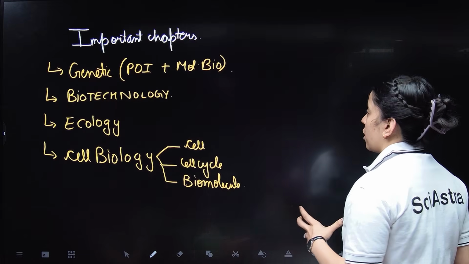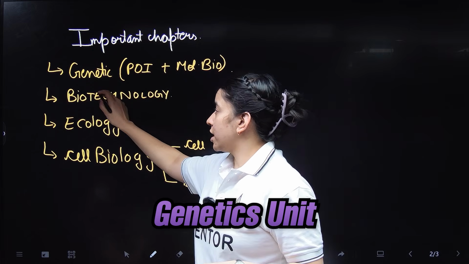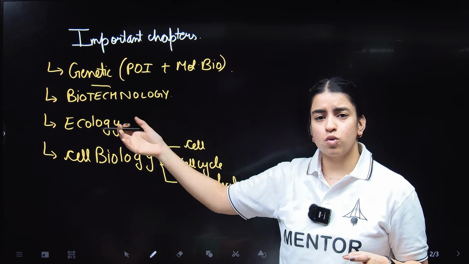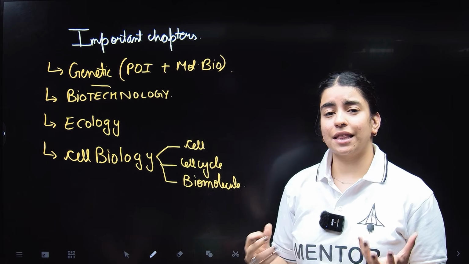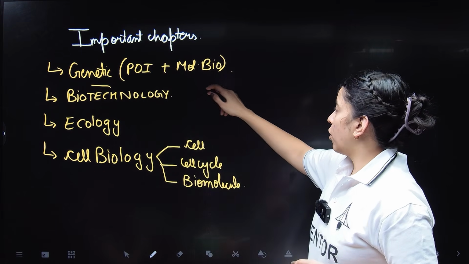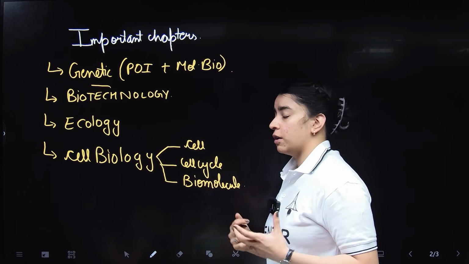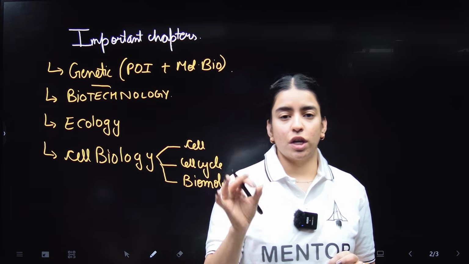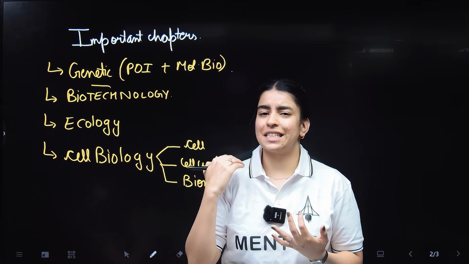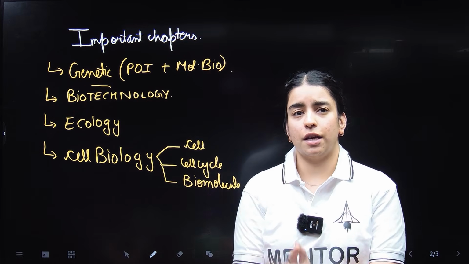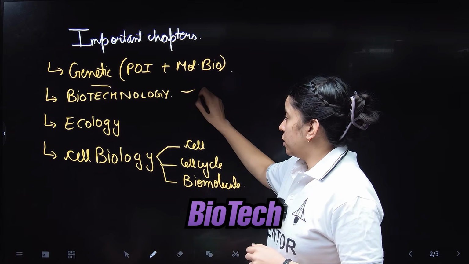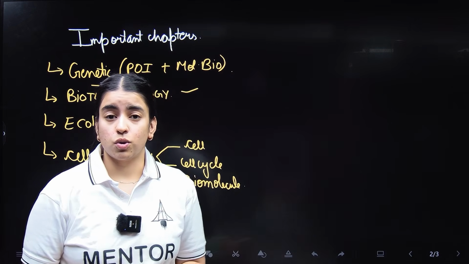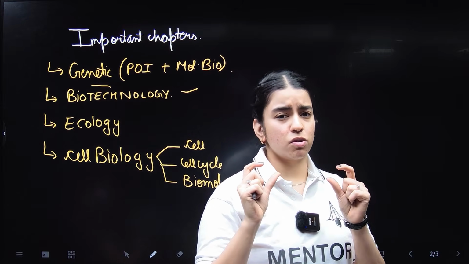So, if you look at the important chapters, first you have your genetics unit, which includes your principles of inheritance and variation, which in some boards is taught in class 9th and 10th as well. And you have molecular biology, that is molecular basis of inheritance. Again, very simple, yet a very scoring chapter because you get numericals and direct questions that are based on concept itself. Second, you have biotechnology. Biotechnology is again a very simple unit, and it's a very short unit also. You have 2 chapters in biotechnology, and they are very small.